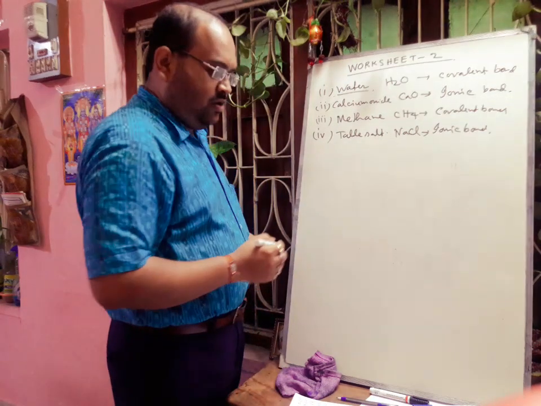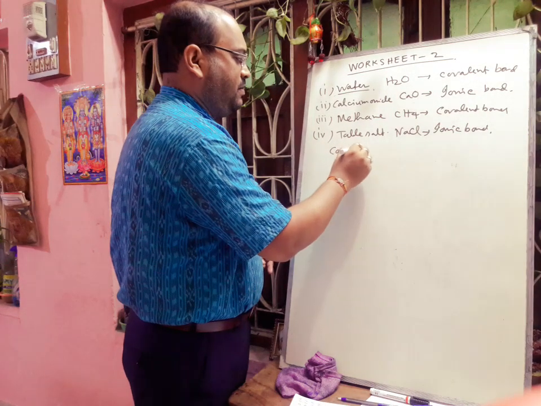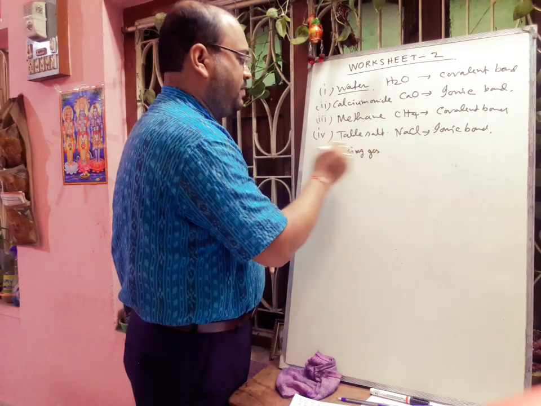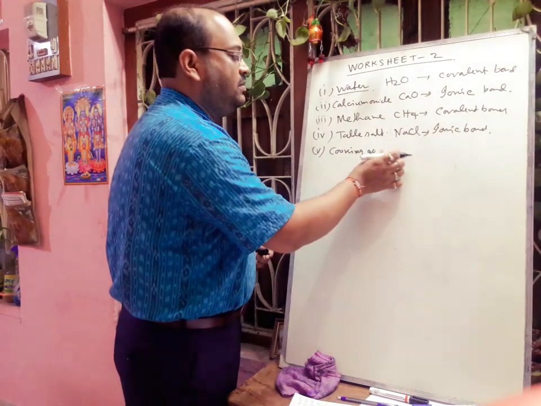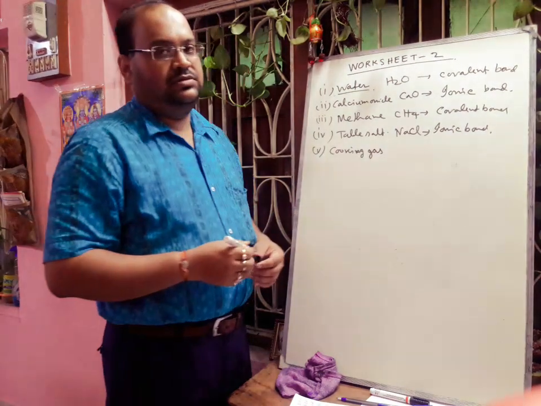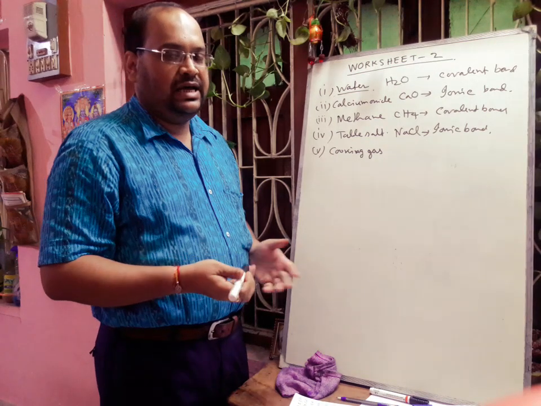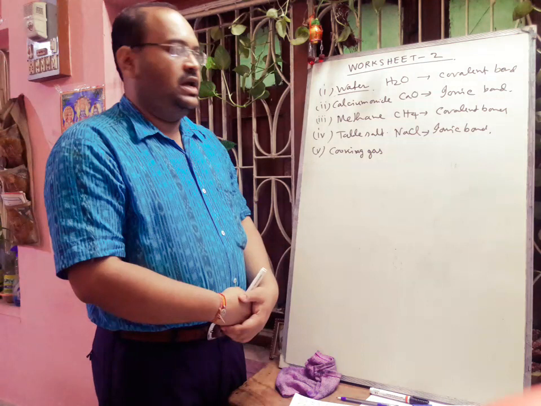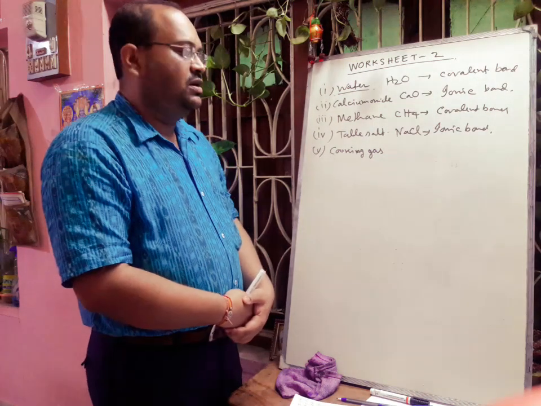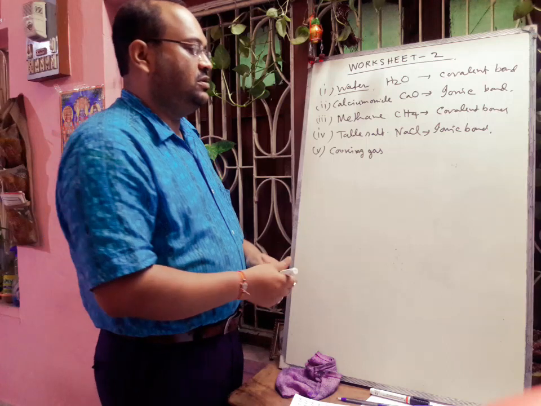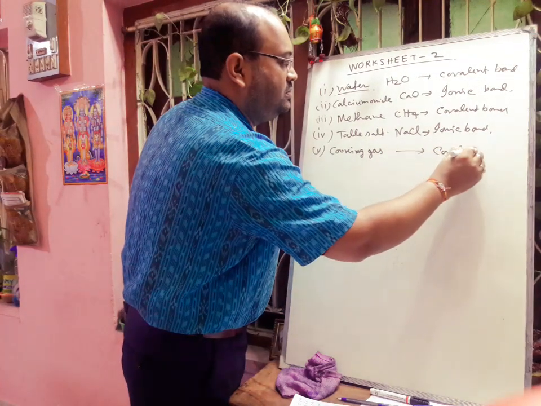Next, cooking gas. Cooking gas consists of hydrocarbons, propane and butane. So these are the carbon compounds and there is also hydrogen, and bonds are formed by sharing of electron. So definitely the type of bond will be the covalent bond.